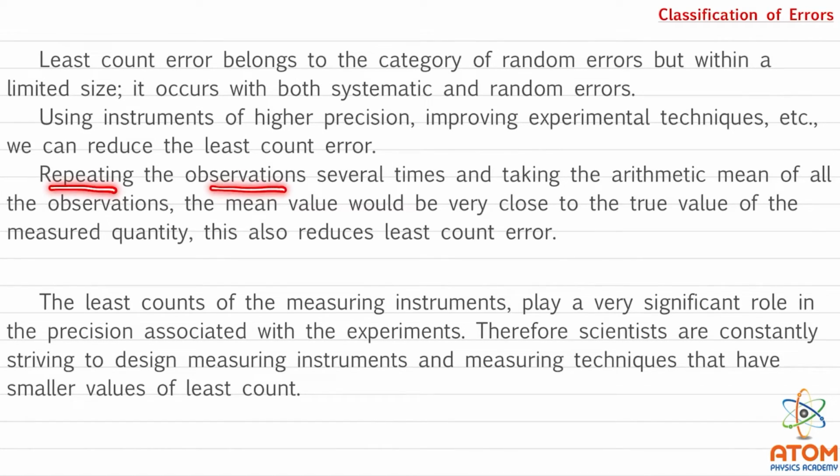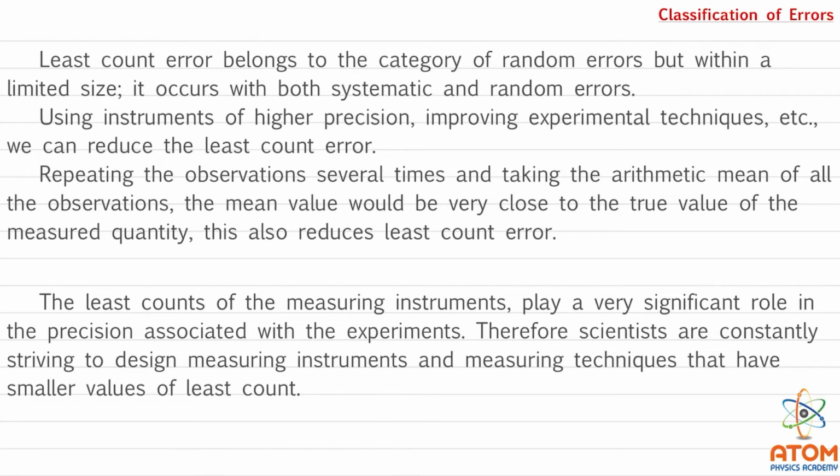Repeating the observations several times and taking the arithmetic mean of all the observations, the mean value would be very close to the true value of the measured quantity. This also reduces least count error. One another method is taking the average of the observations.